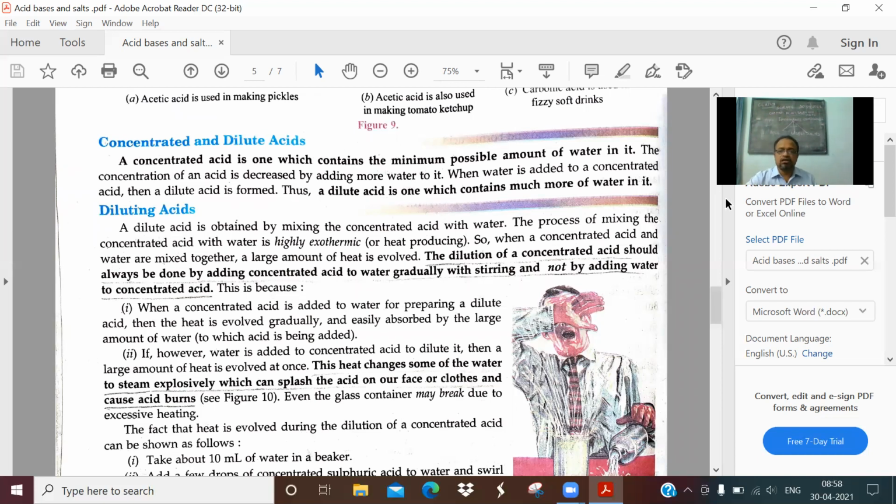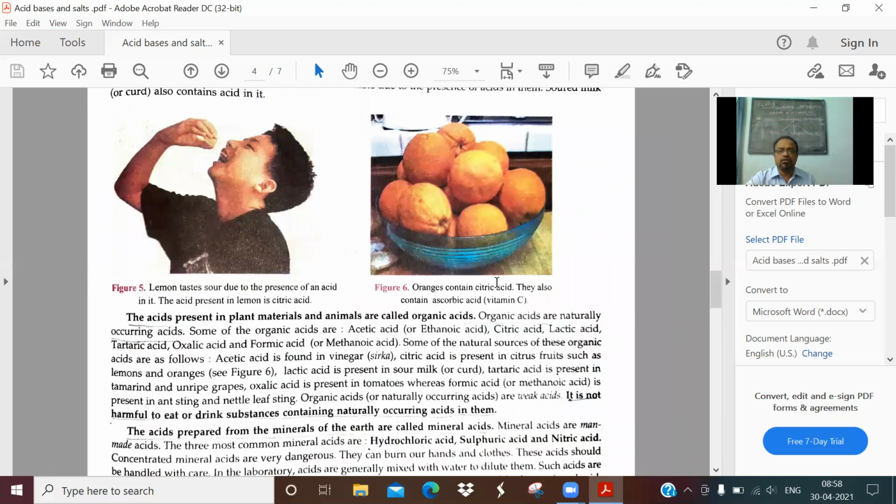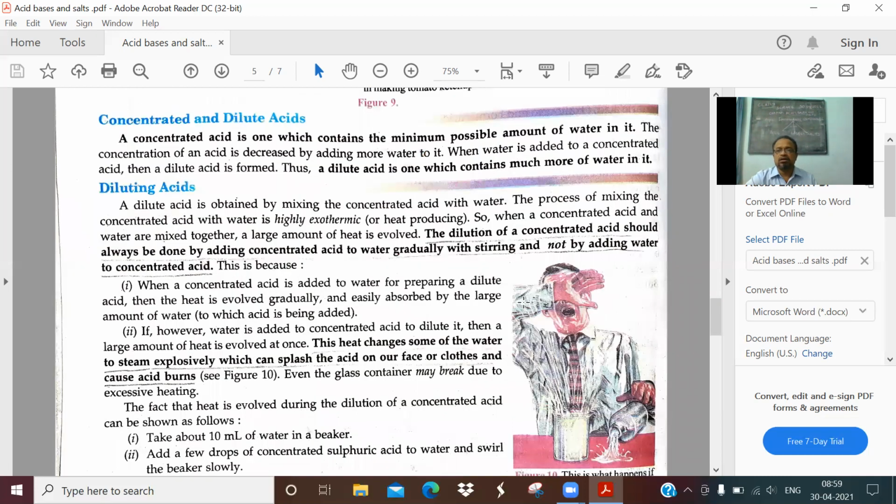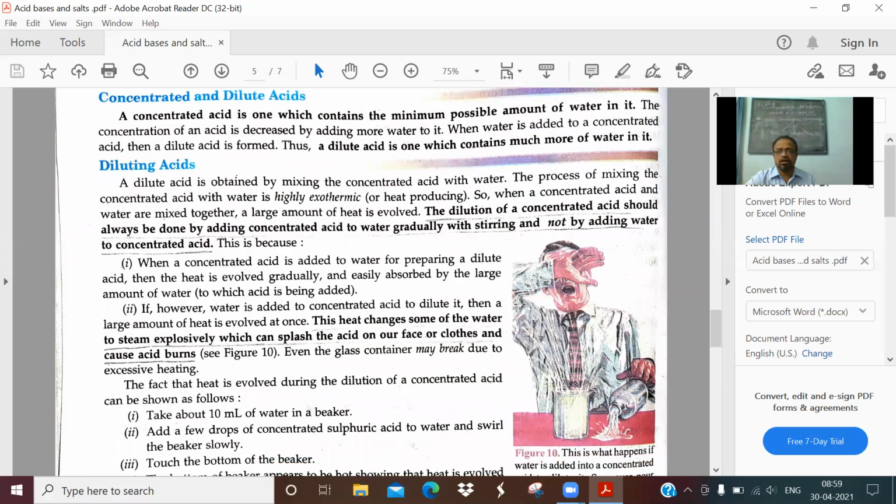Now I'll just revise what we have learned today. First, about mineral acids. I told you mineral acids are obtained from minerals. You need to learn three mineral acids: sulfuric acid, hydrochloric acid, and nitric acid. They are prepared from minerals. They are man-made acids, not naturally occurring acids. They are generally strong acids.